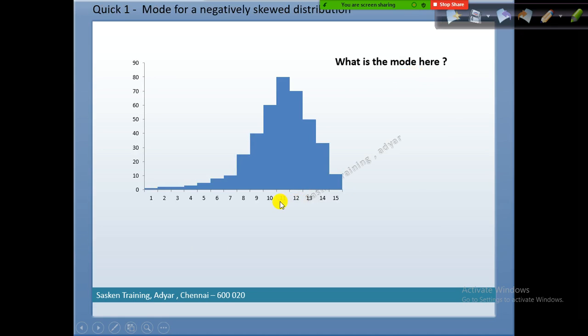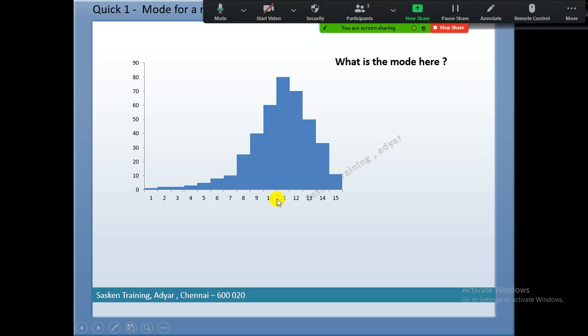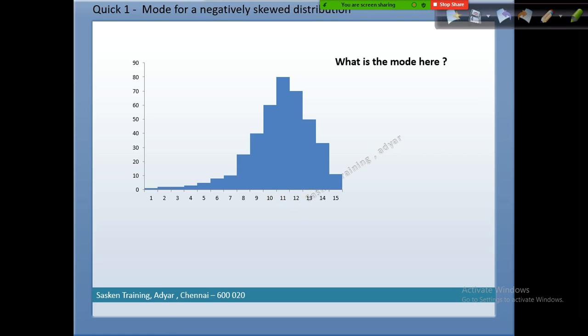But again, you cannot simply say 11 here. This bucket has values between 10,001 and 11,000. That means you need to take the average of these two values: 10,001 plus 11,000 divided by 2. That is your mode.